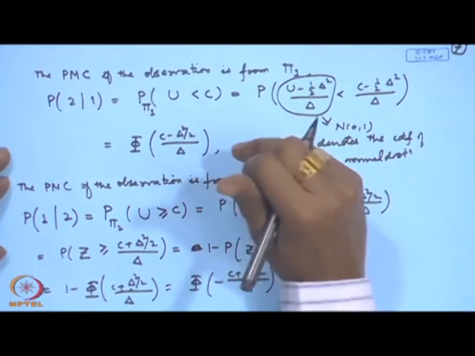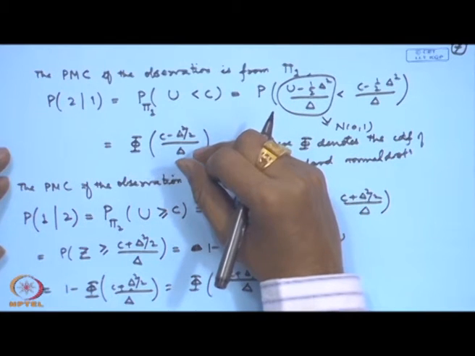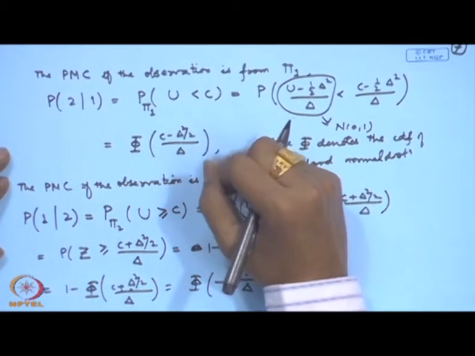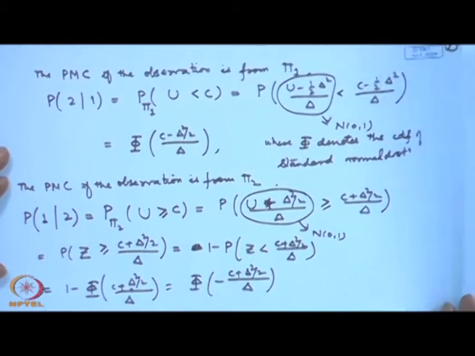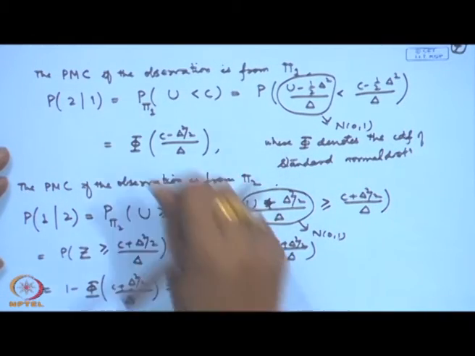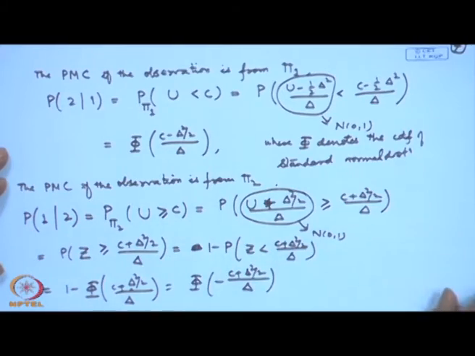So you can see we are able to evaluate the two probabilities of misclassification. So we can choose c such that these two are the same. If there is a cost function, then we can include that also.